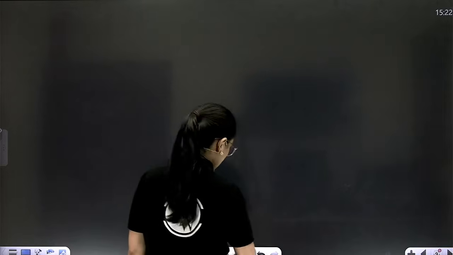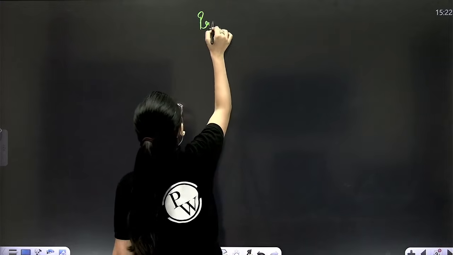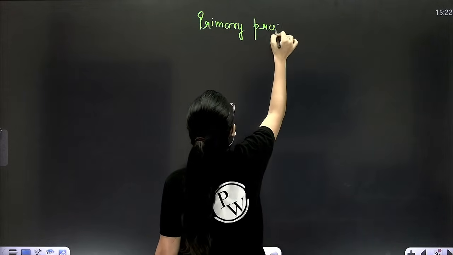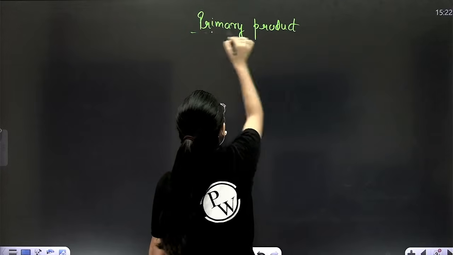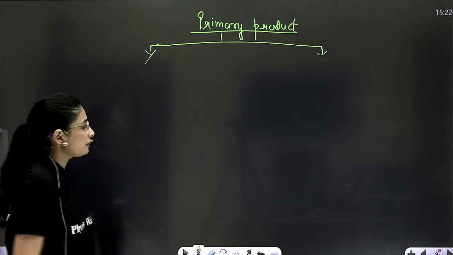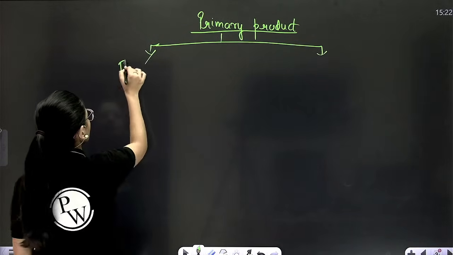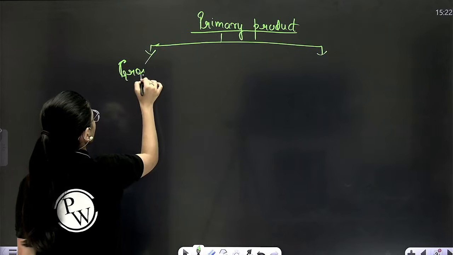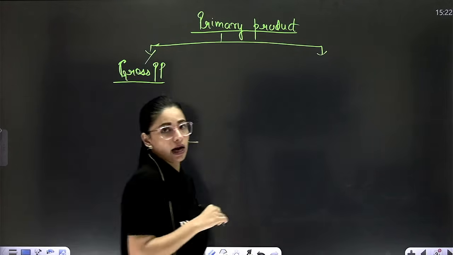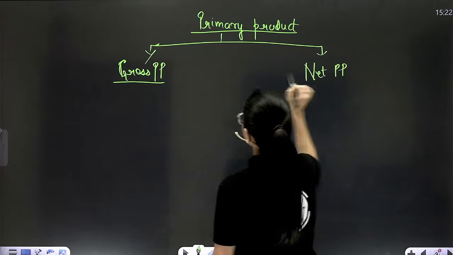Clear? Okay, very good. So, this primary productivity can be studied in how many parameters? Two parameters: gross primary productivity and net primary productivity.